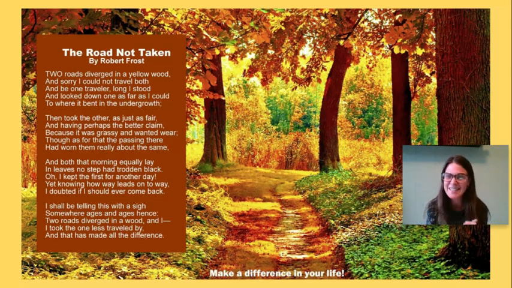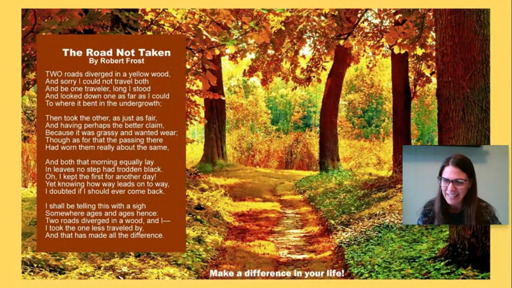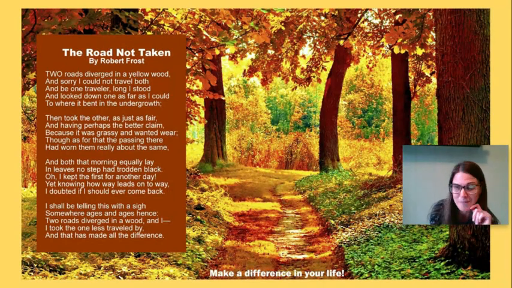So, this is a poem about two different roads. Now, if we look at this picture, does this look like a road that cars travel on? Not really. It looks more like a road in the fall. The colors make me think it's the fall. It looks like a road or a trail that I might hike on or take my bike on in the woods with my family.